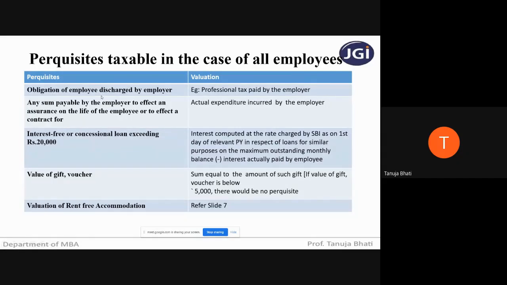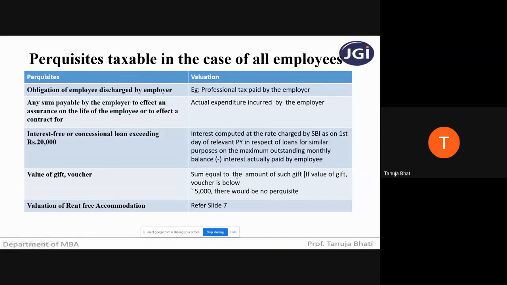So, obligation of the employee discharged by the employer. What does this mean? It means that the employee is actually supposed to pay that particular amount, but it is paid by the employer. If any such amount is there, then it will be taxable in case of all the employees. When I say taxable, here the limit is 100% taxable. Next, any sum payable by the employer for the effect of life insurance, so whatever actual expenditure has been incurred. If there is any interest-free loan, then that also will be taxable in case of all the employees. Gift voucher will be taxable only when the value exceeds 5,000 rupees.